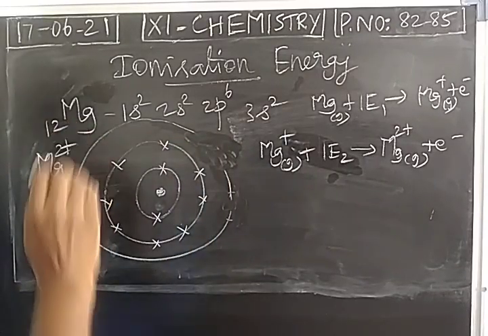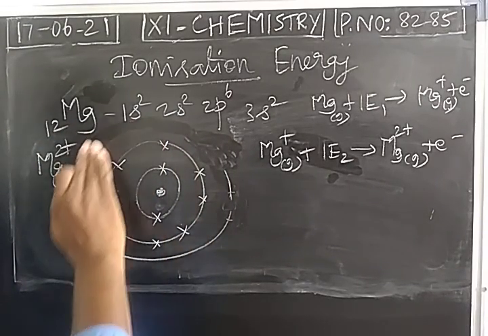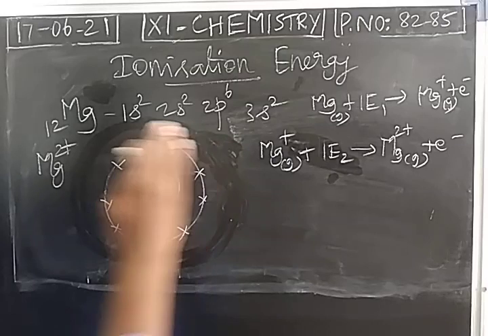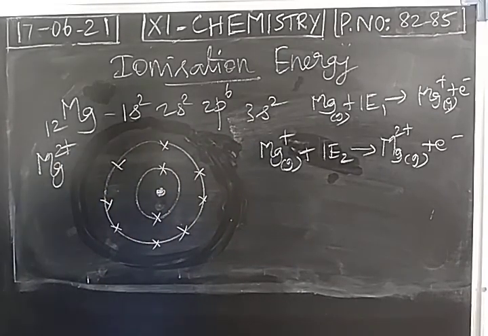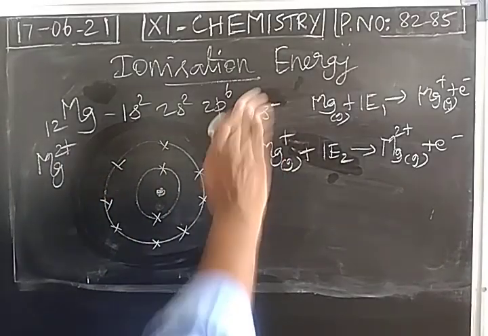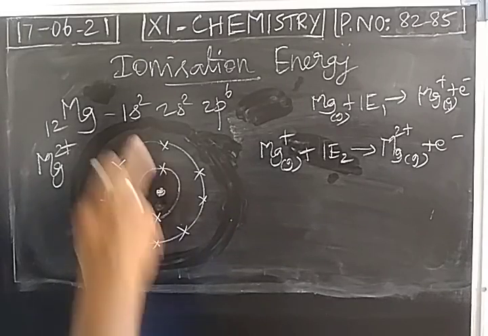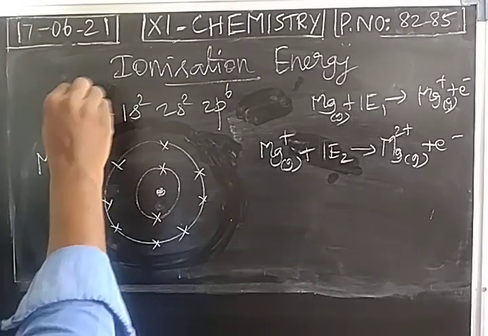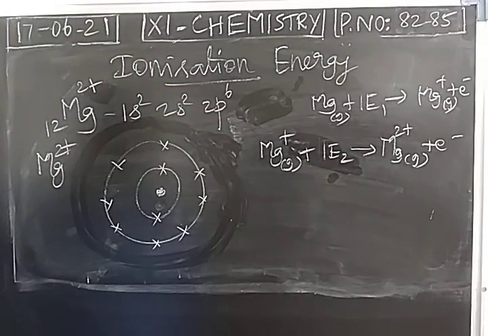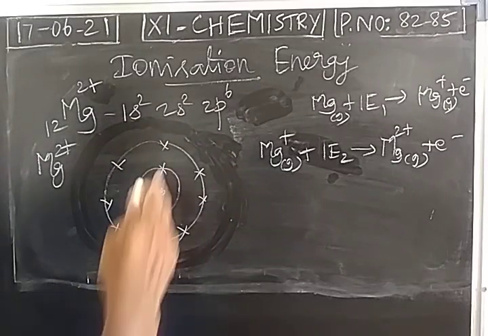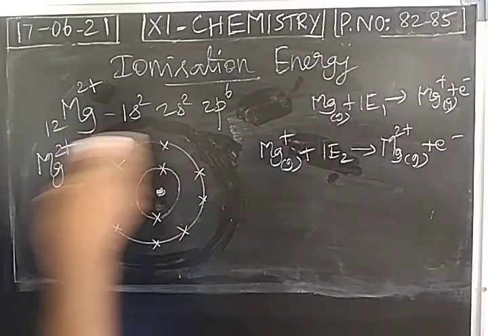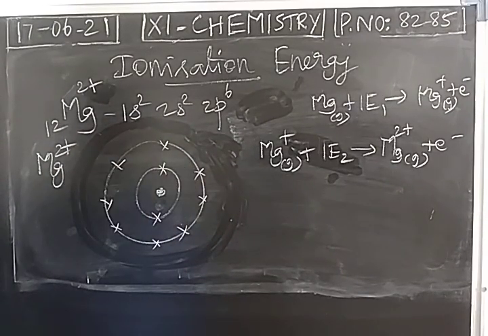Now it becomes Mg2 plus cation. Now this Mg2 plus cation is highly stable in nature. Why? It attains the electronic configuration of neon. By losing 2 electrons, magnesium achieves the electronic configuration of neon. 2 electrons in the first cell, 8 electrons present in the second cell.